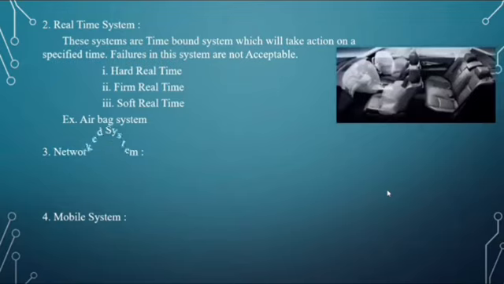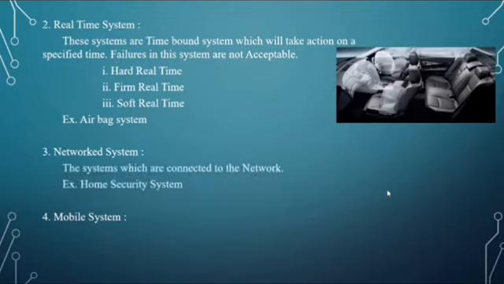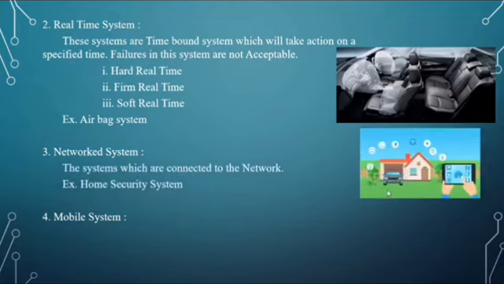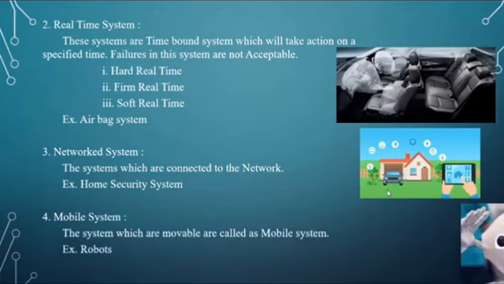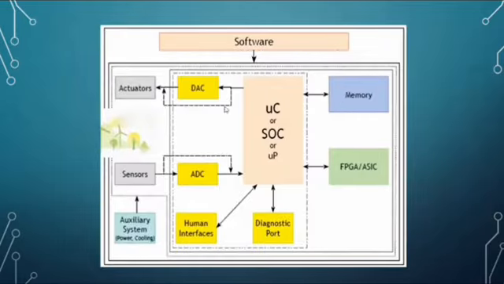Next, network systems. What is a network system? Systems which are connected to a network like Wi-Fi, Bluetooth, etc. are called network systems. Example, home network system, home security system. Next, mobile systems. Embedded systems which are movable are called mobile systems. Example, robots. Next, these are the components of an embedded system, which consist of software and hardware such as microprocessors, microcontrollers, memory, ADC, DAC and so on.